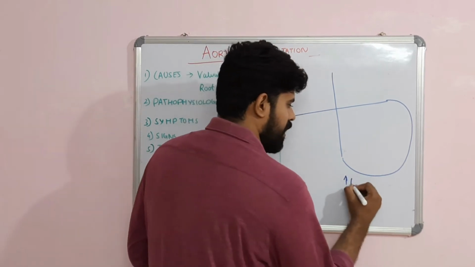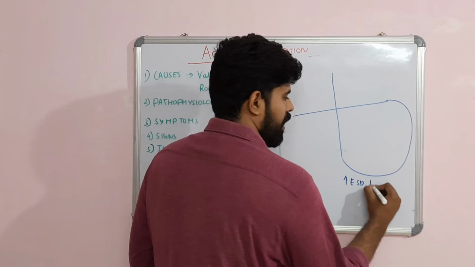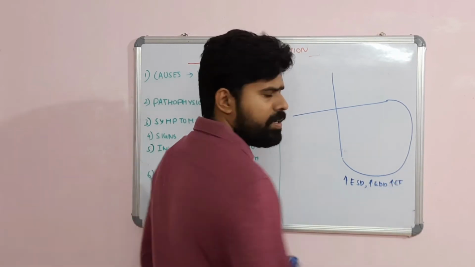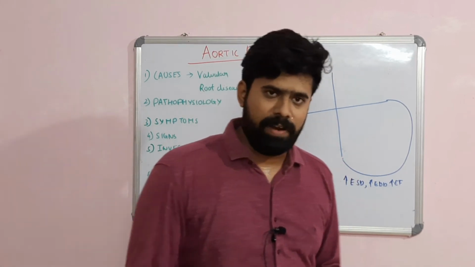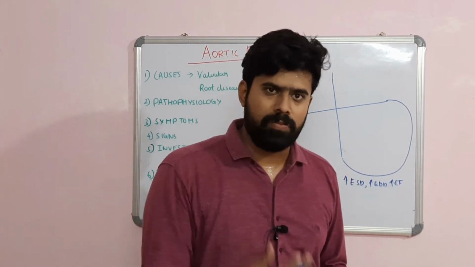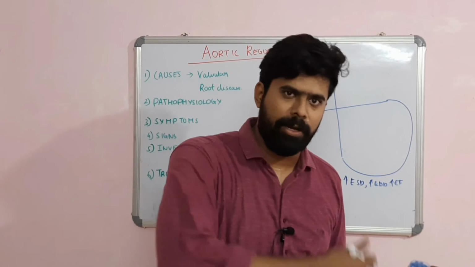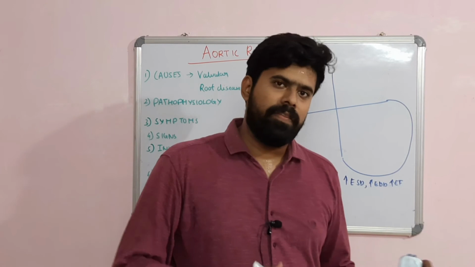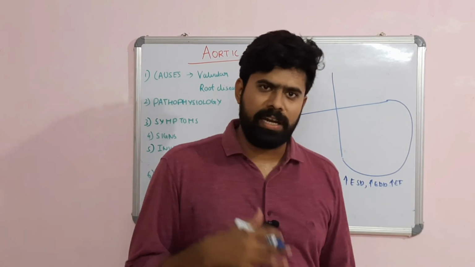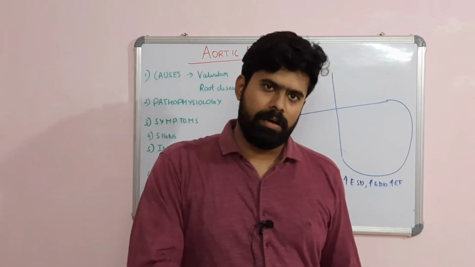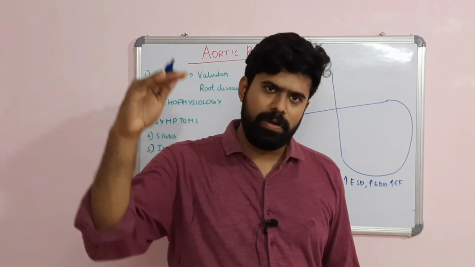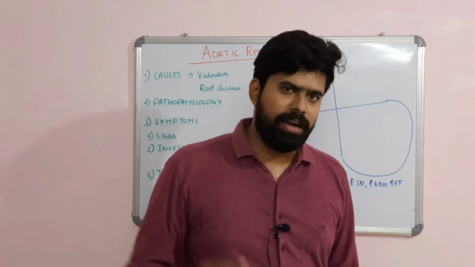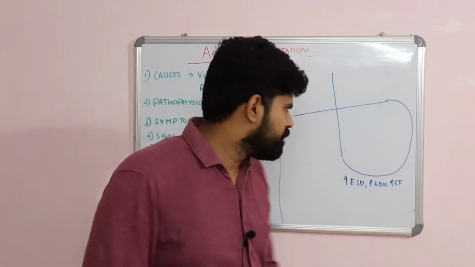There will be an increase in the end systolic dimension and end diastolic dimension. There will be an increase in the ejection fraction. How does ejection fraction increase? Ejection fraction increases because it includes both the volume of blood that is pumped from the LV into the aorta and the volume of blood that returns from the aorta back to the LV. There is a development of a reverse pressure gradient from the aorta to the LV, and it gradually decreases with diastole and ends in the late part of diastole. Hence, you have a decrescendo diastolic murmur.